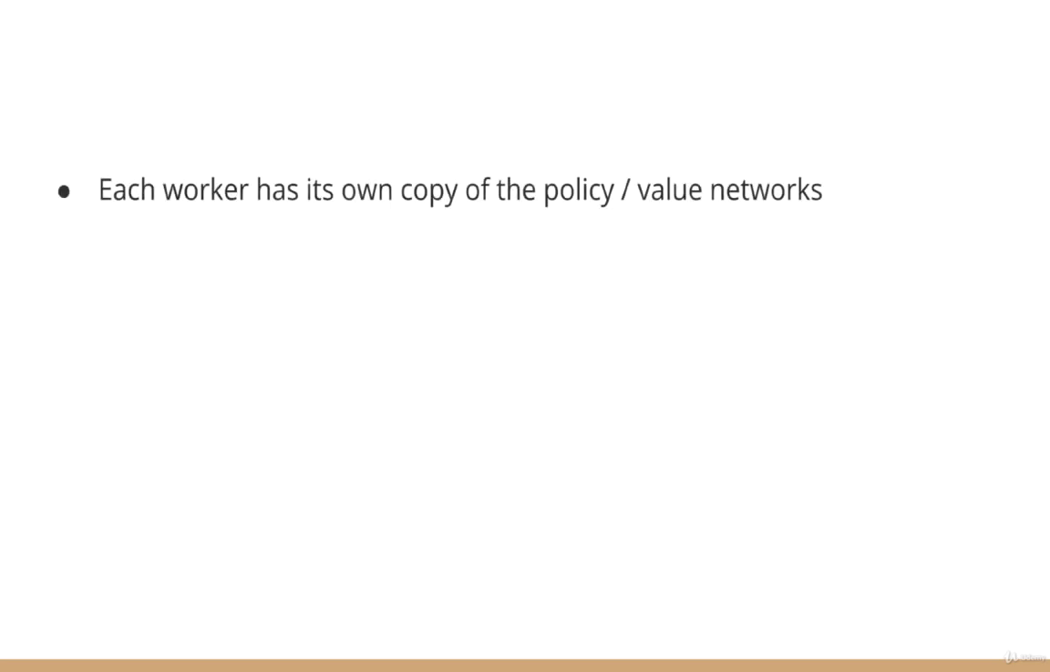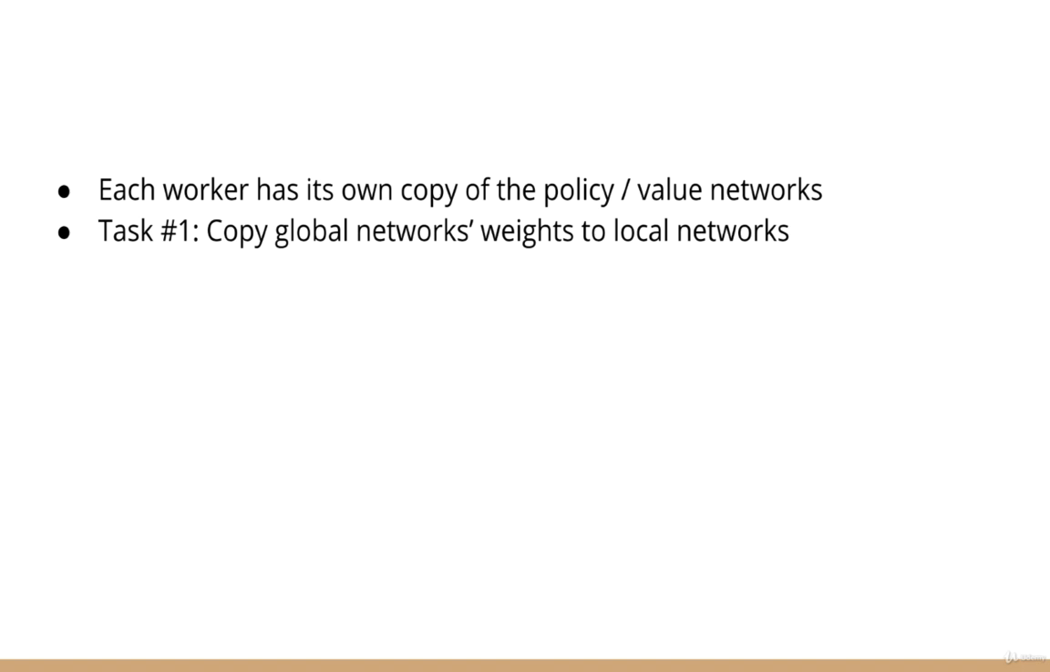Remember that the worker is what runs in the thread, so there are going to be multiple workers running in parallel. We know that each worker has to have its own version of the policy and value networks, and therefore the worker has to be able to copy the current weights from the global networks over to its local networks. So we're going to have some kind of function that copies the weights from the master policy and value networks over to the worker's version of those networks.